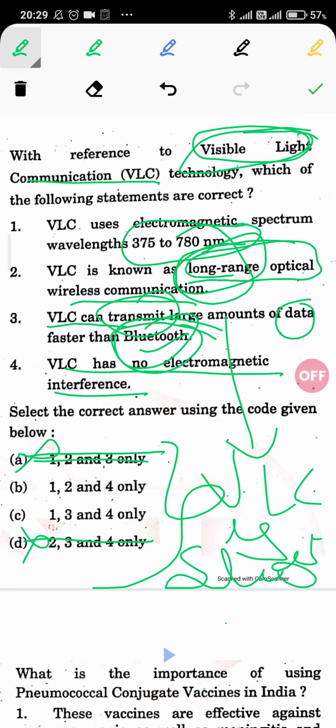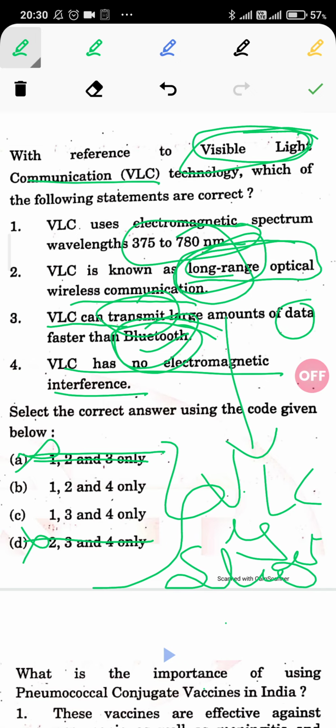If we put a torch in front of a tree, a shadow will come on the other side, but the light won't go through. So when we think about communication with light, we have to make sure that nothing comes in its way. So in a very long range communication, long wireless optical communication, we can't imagine this with light communication technology.